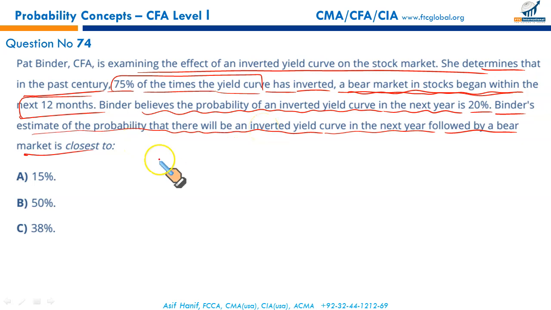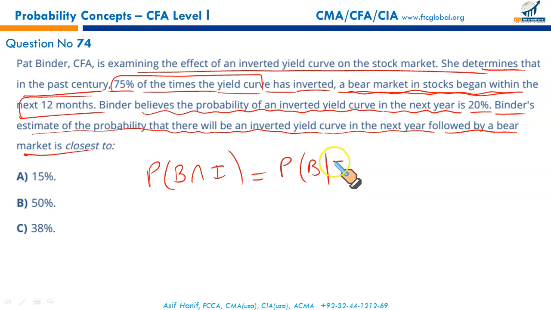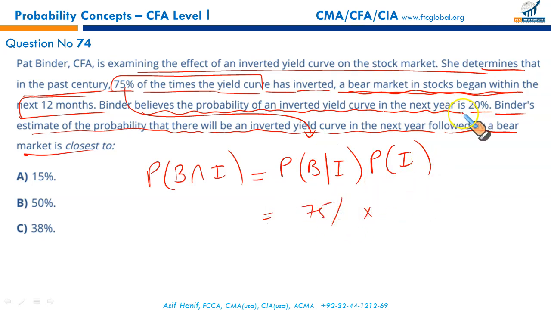So what we are talking about is the probability of a bear market intersecting with the inverted yield curve. It's equal to the probability of bear market given inverted yield curve multiplied by the probability of inverted yield curve. It has been given to you explicitly, 75% the probability when there is an inverted yield curve. Given the inverted yield curve, there is a bearish market for stocks. So it's straight 75%. Multiply this with the probability of inverted yield curve, which is 20%. Multiplying these two will give you 15%, the probability, so A is the correct option.